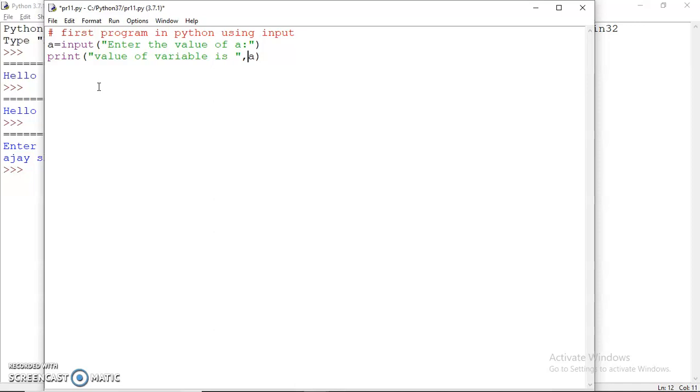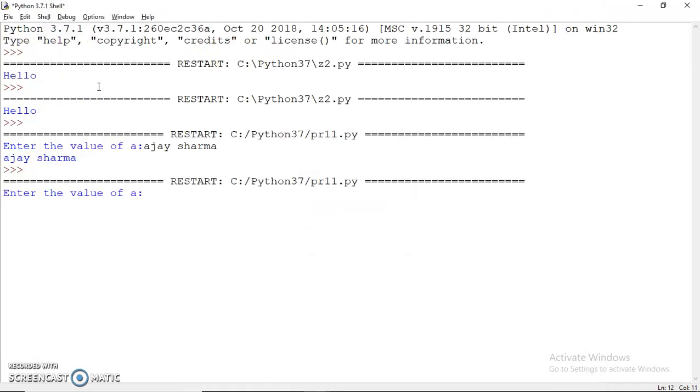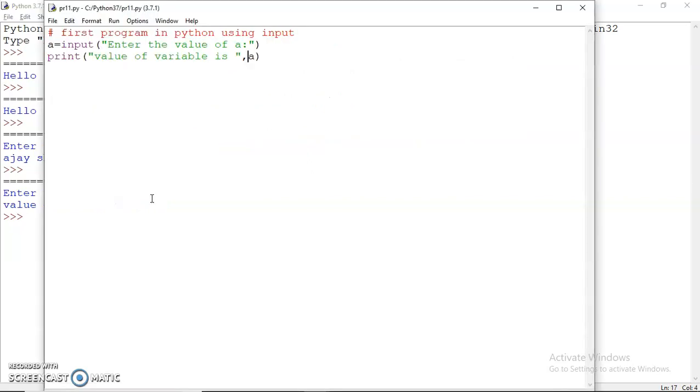So if I run it now and give the value as 75, the value of the variable is 75. The interesting thing here is that I'm not mentioning any data type like you did in C, C++: int, float, char. So that means Python is intelligent enough to pick up the data type on its own.